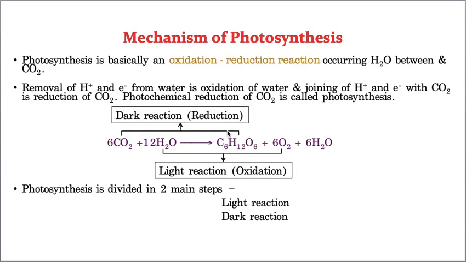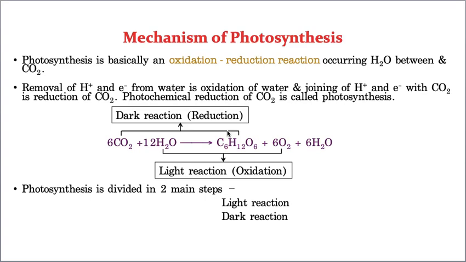Hello students. In the last class, I explained about the site of photosynthesis. That means where exactly the process of photosynthesis is taking place in the plant. In that lecture, I explained that it takes place in the leaf of the plant. In the leaf, it takes place in the mesophyll tissue. Again, in mesophyll tissue, it takes place in the chloroplast.